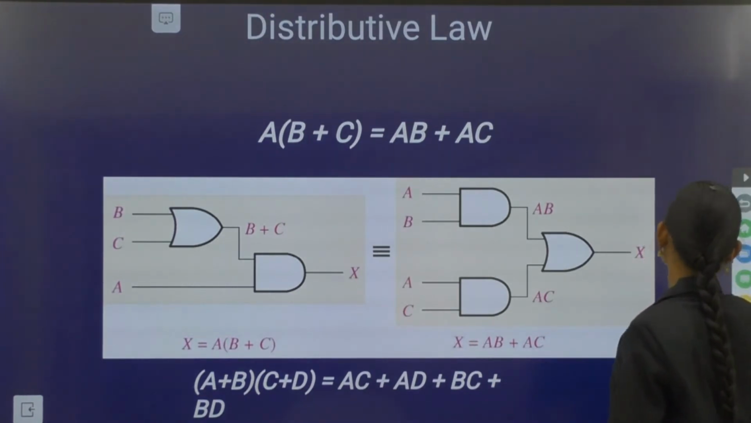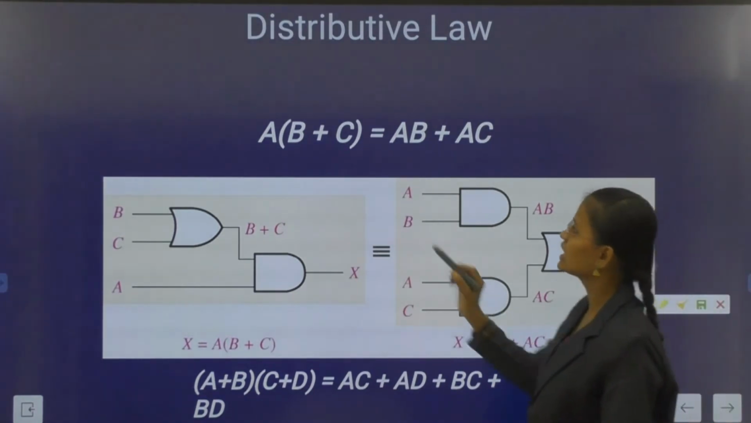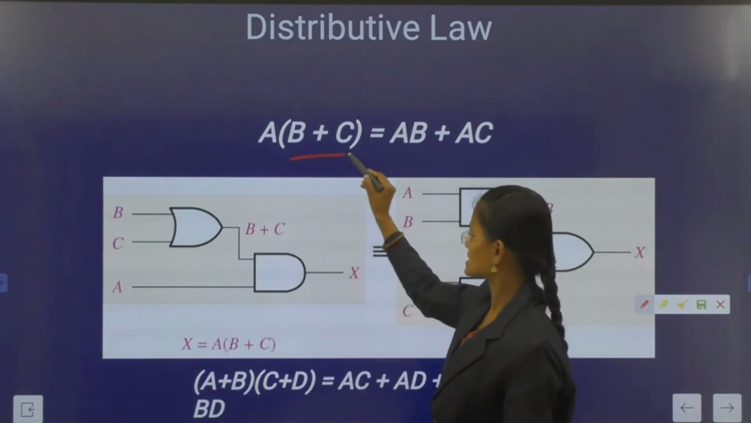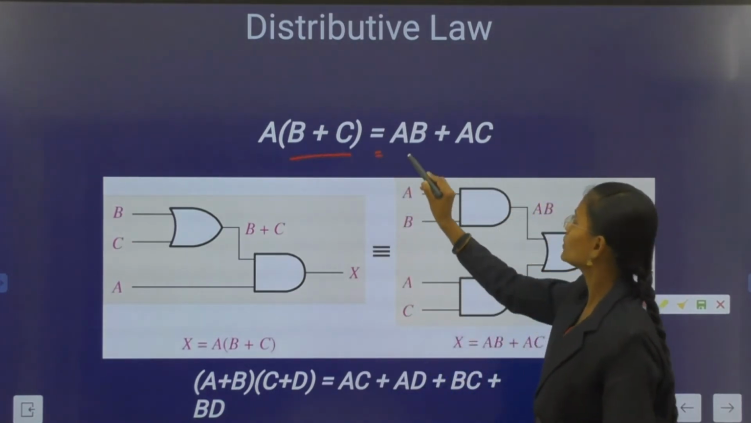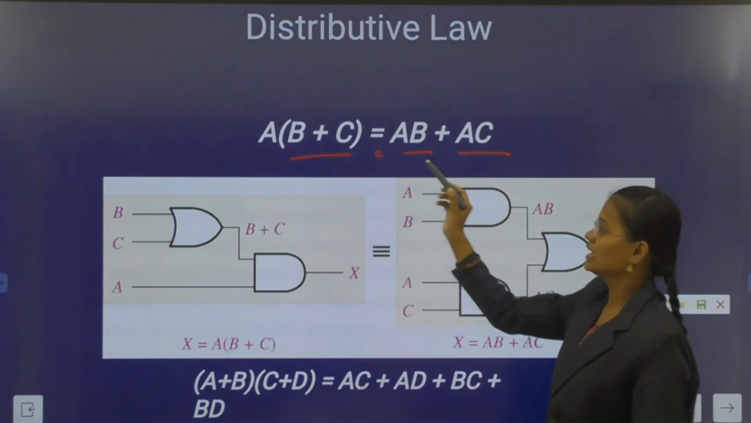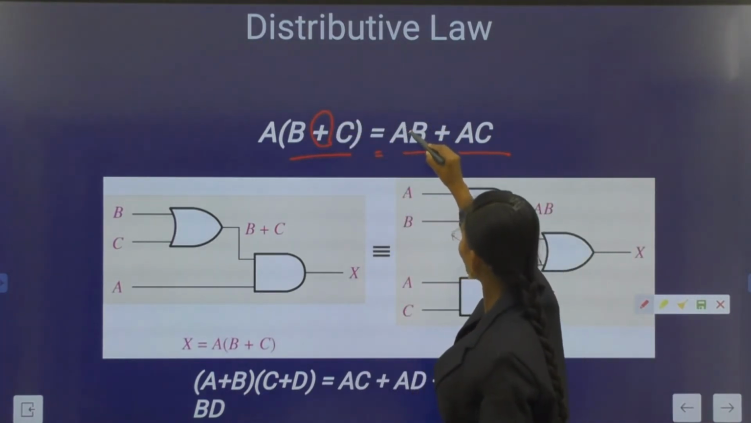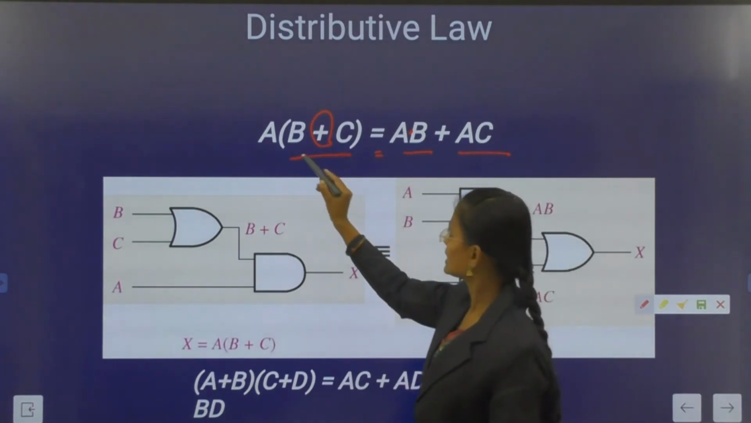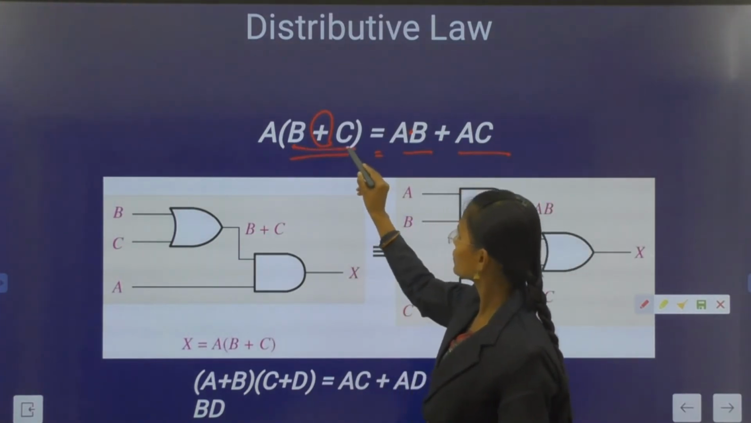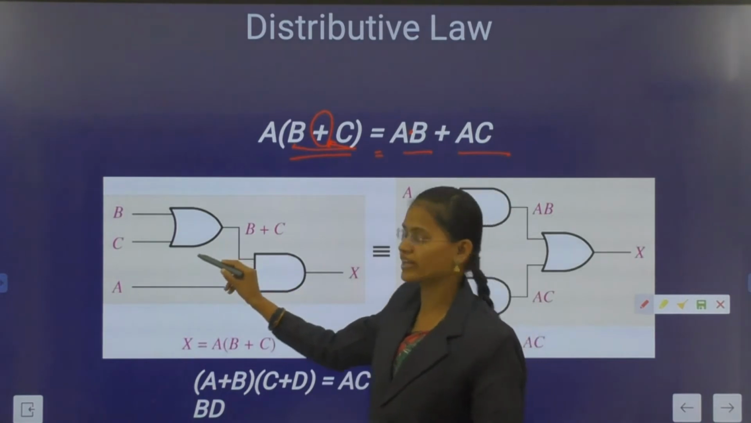Next, distributive law. This is the distributive law, that is A into (B plus C) equal to AB plus AC. Here in the distributive law we are using the OR logic and AND logic also. Okay, that is B plus C.